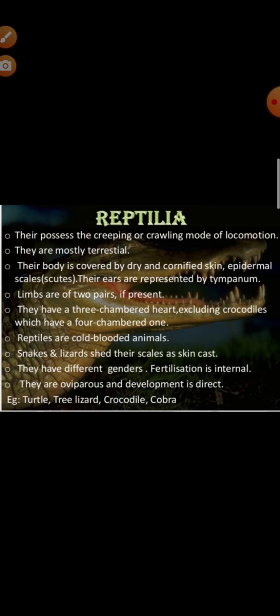You can give examples, so many examples are there. Calotes, that is the garden lizard. Draco, that is the flying lizard. Or you can give turtle, that is Chelone. Or you can give tortoise, that is Testudo. So many examples are there. Remember two to three examples.